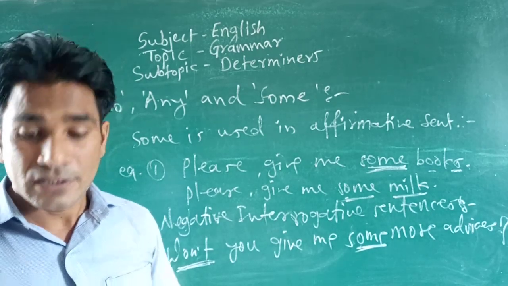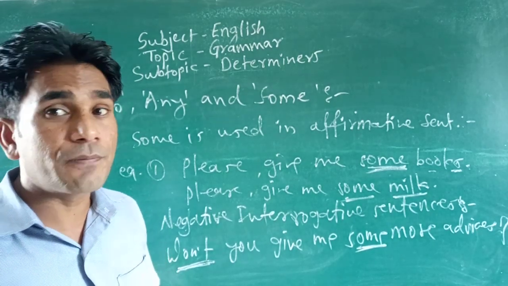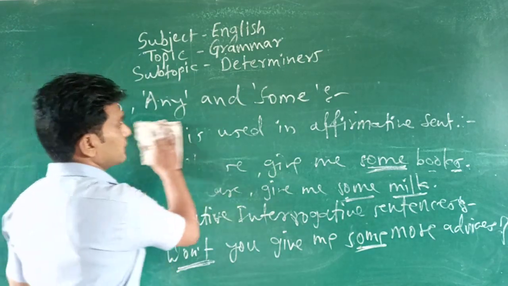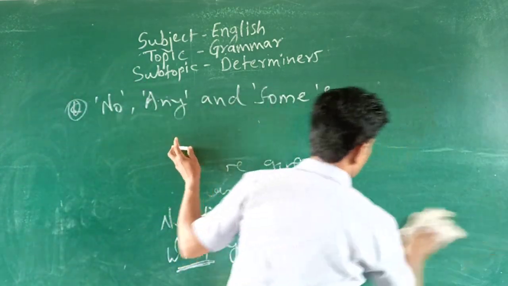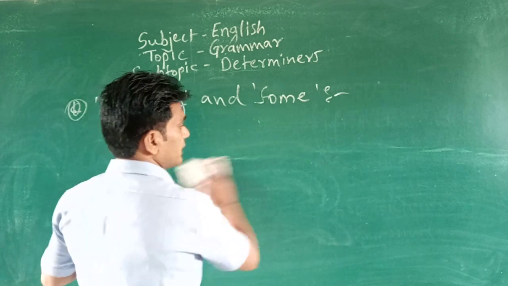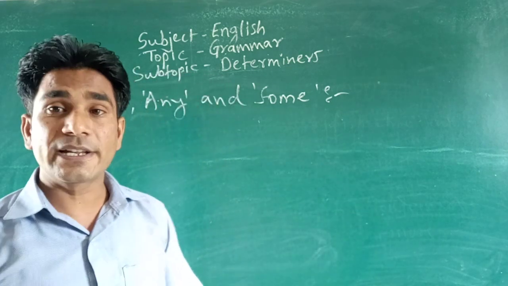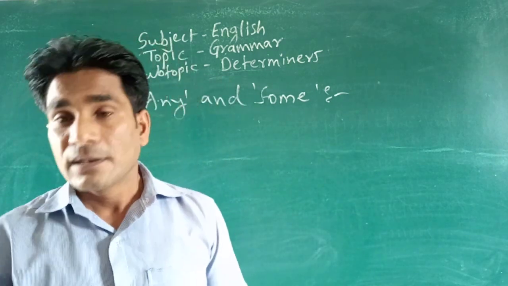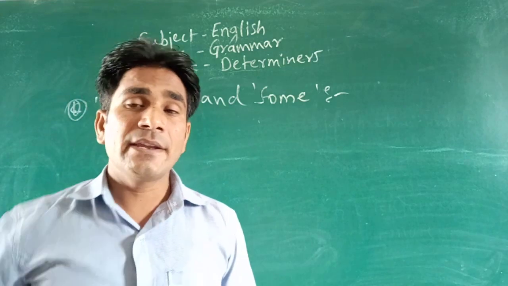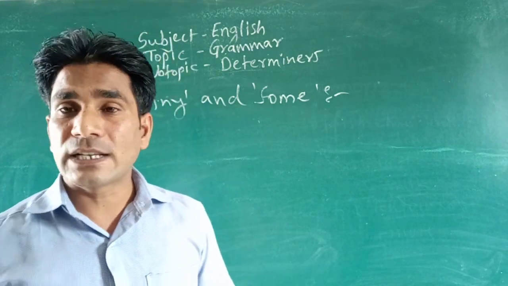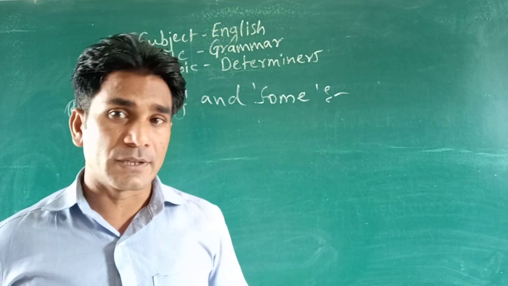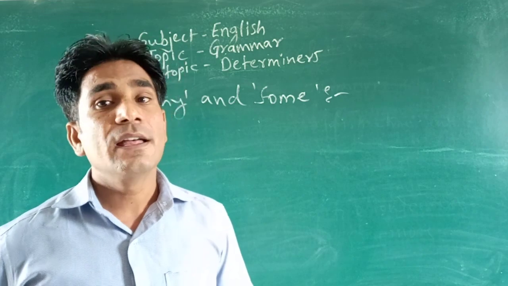Now let's see the uses of any. Okay, so in the uses of any you will see, we have already seen that any is used in negative sentences, and we have seen the examples.